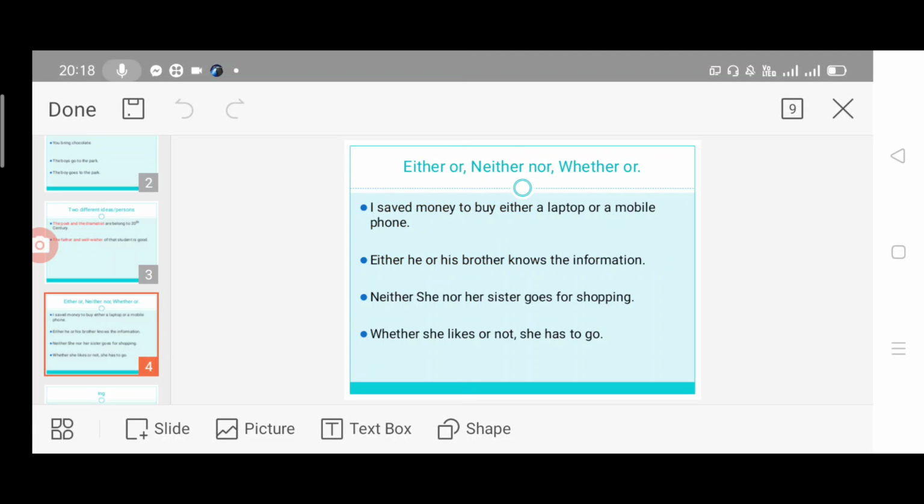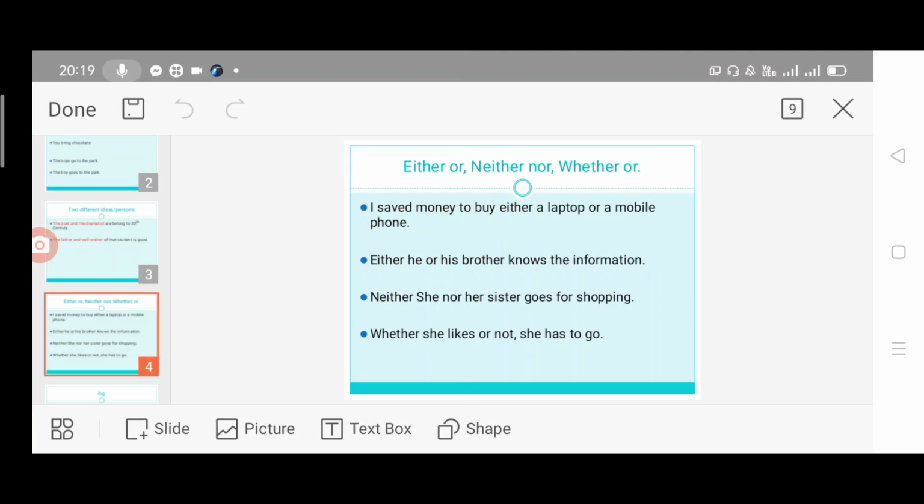Either he or his brother knows the information. Either he or his brother. So that boy or that boy's brother, any one only knows the information. So only one, singular. So we are using knows. Either he or his brother knows, which means only one person we are denoting here.